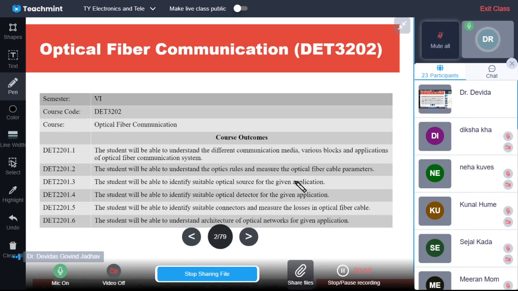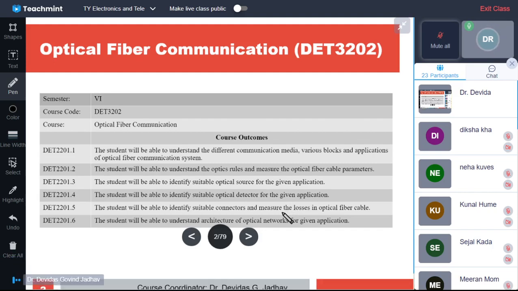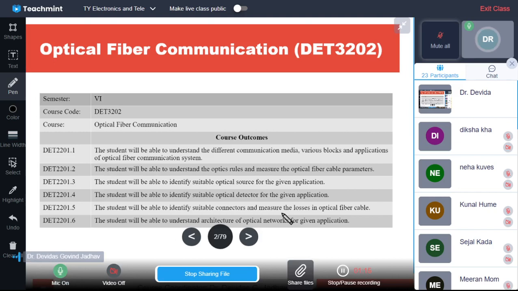So, course outcomes for the DET 3202. The students will be able to understand the different communication media, various blocks of and applications of the optical fiber communication system. Students will be able to understand the topics, rules and measure of the optical fiber cable parameters. Students will be able to identify suitable optical source for a given application. Students will be able to identify suitable optical detector for a given application. Students will be able to identify suitable connectors and measure the losses in the optical fiber cable. The students will be able to understand architecture of the optical networks for given applications.